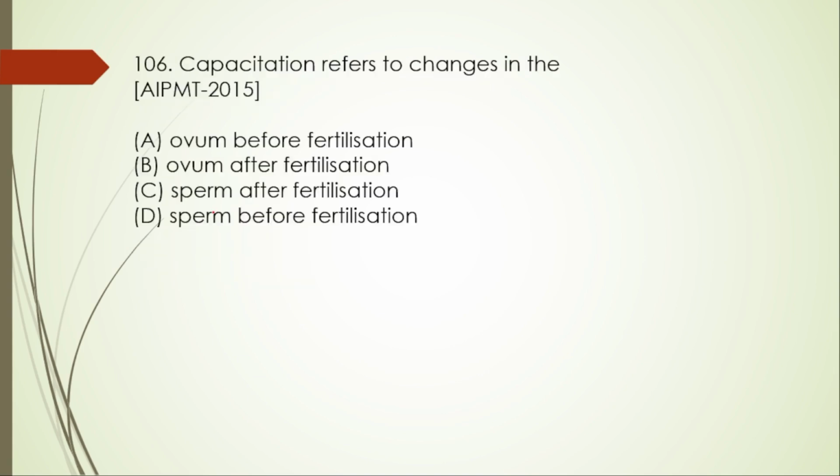Next, 106th question. Capacitation refers to change in the A. Ovum before fertilization, B. Ovum after fertilization, C. Sperm after fertilization, D. Sperm before fertilization. So here the right option is D, sperm before fertilization.